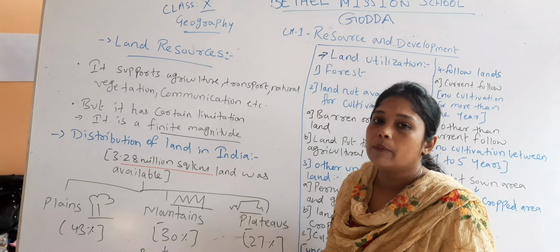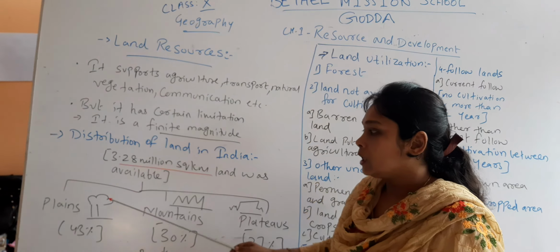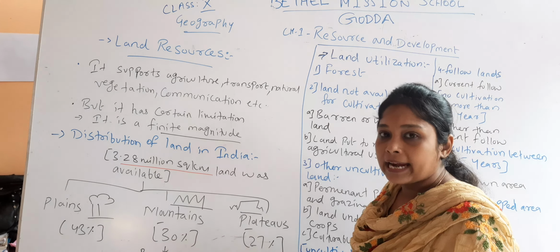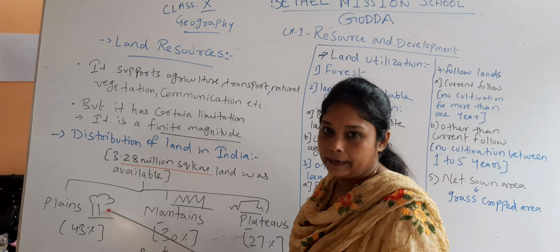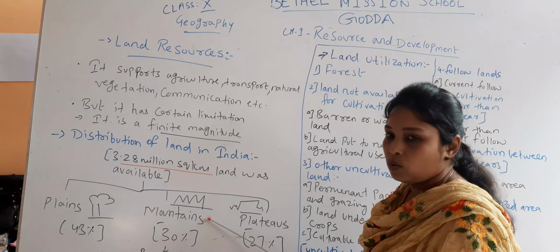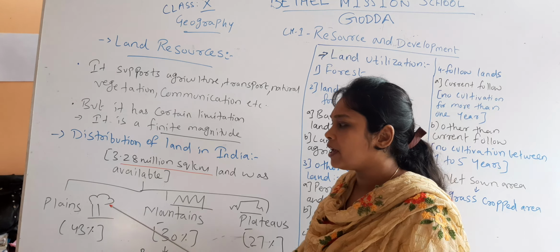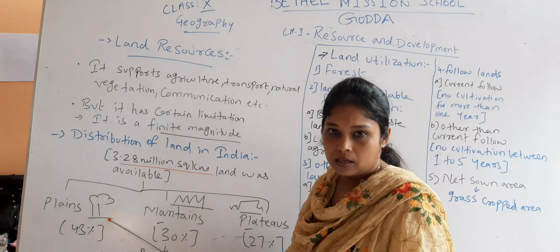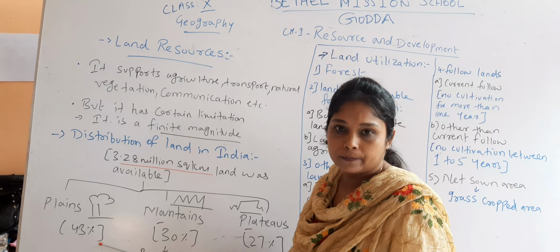Now when we are talking about the distribution of land in India, we have three kinds of land, or land is divided between three categories. First one is plain land, second one is mountains, and third one is plateaus. In India, we have three categories of land. First, we have plain areas. 43% of land in India is plain areas.